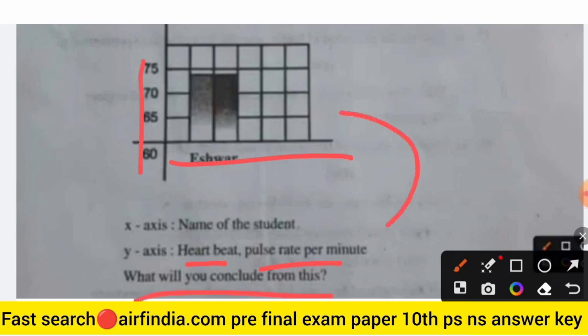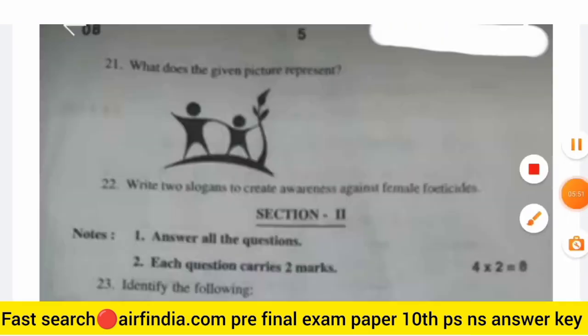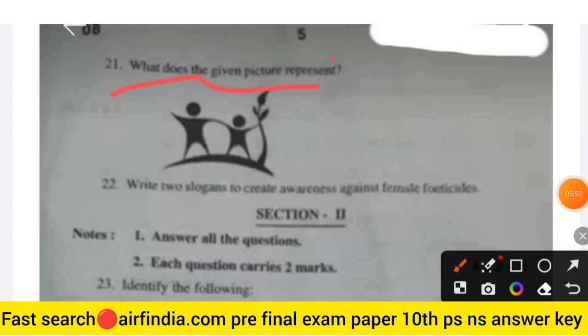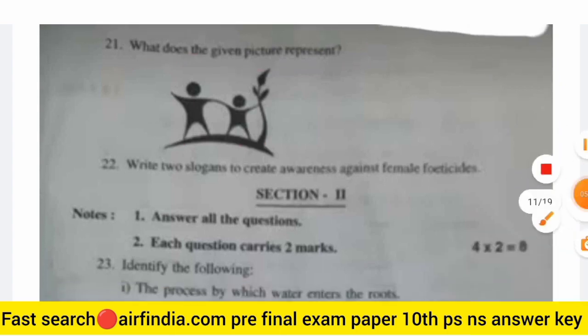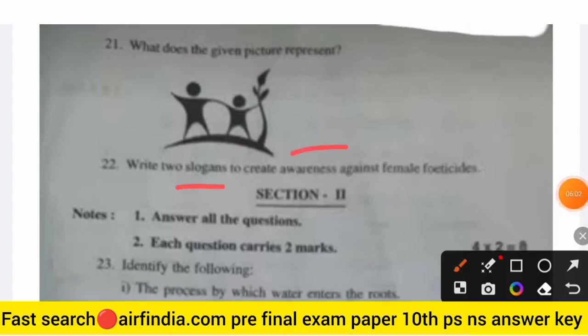Read that. Question 21 is, what does the given picture represent? I think it's something like save trees. And write two slogans to create awareness against female foeticide.